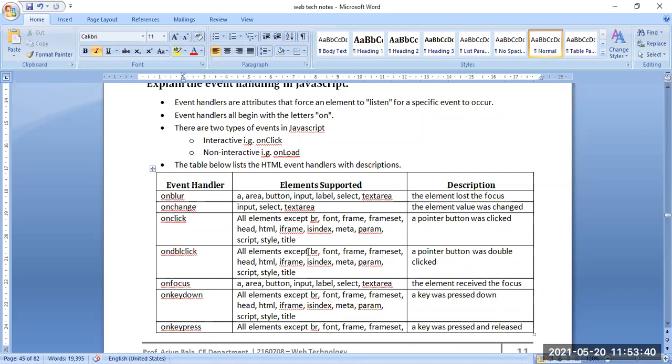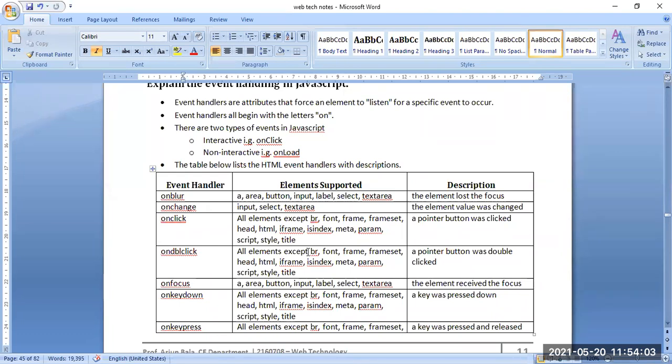Event handlers all begin with the letters on. Any event handler will start with on. We can see examples of event handlers such as onblur, onchange, onclick, ondblclick, and onfocus. Whatever the event handler is, the first word will be on.